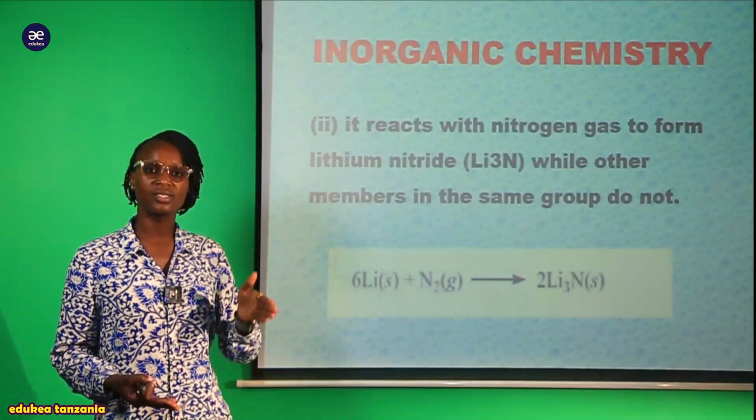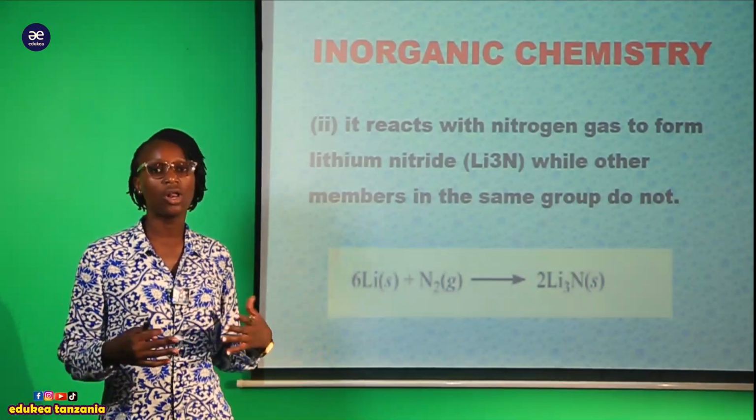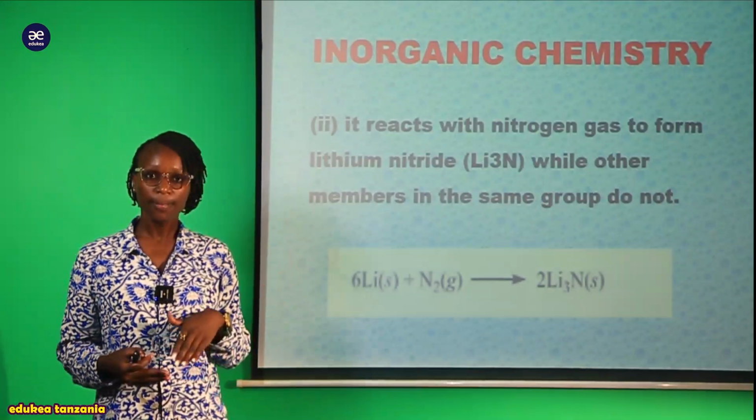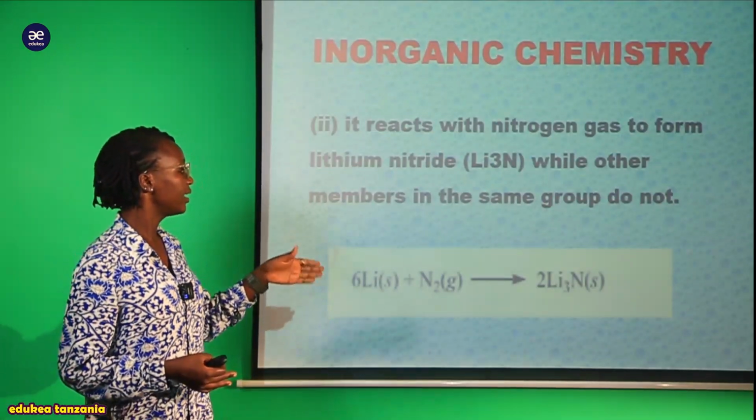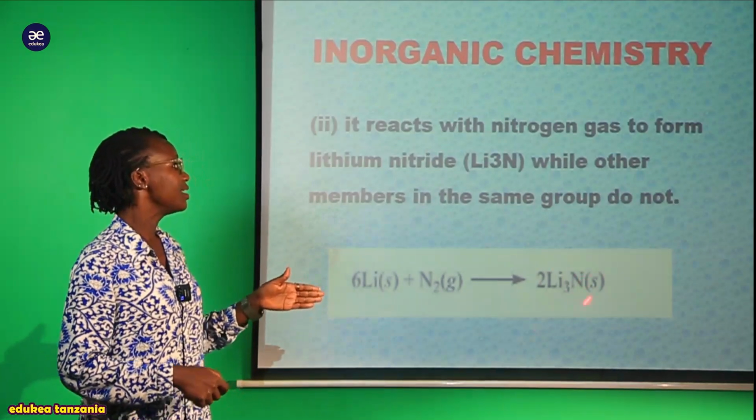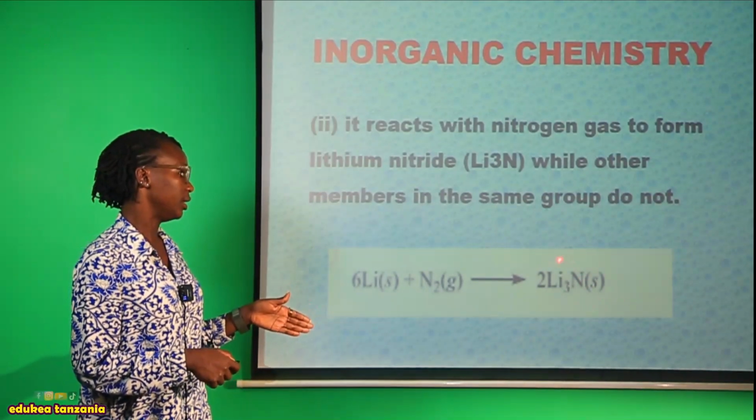How those elements in group 1 react. That is all about chemical properties. Kwa hiyo utakuja kuona kwamba huyu lithium yeye clear ana react na nitrogen gas, therefore we are going to form this compound known as lithium nitride, this one.